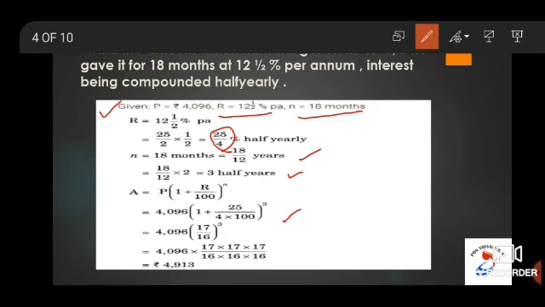On solving this, in the next step, you will get the result as 4096 into 17 by 16 whole power 3. That is equal to 4096 into 17 by 16 into 17 by 16 into 17 by 16. So, finally, you will get the result as rupees 4913.